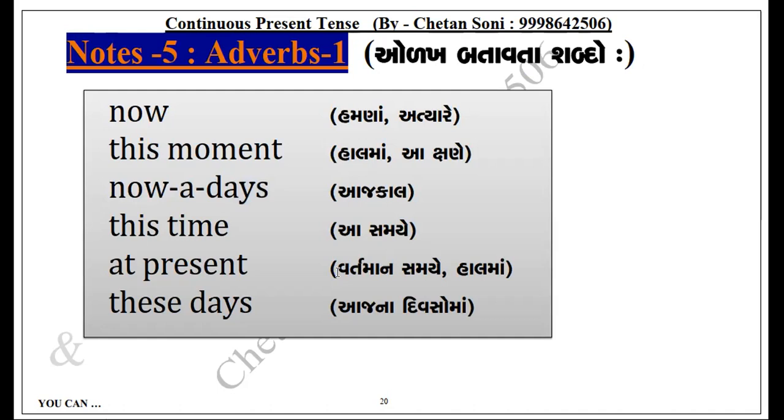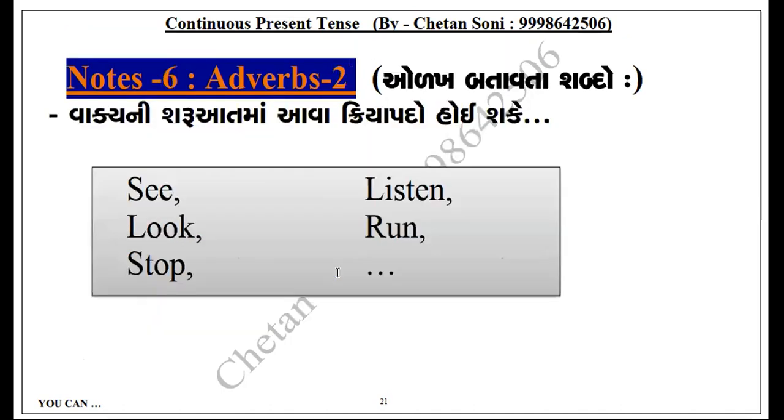Listen. Who is speaking something? The word "listen" denotes that someone is speaking. In the same way, if any sentence starts with a verb like see, look, stop, listen, run, these are warning words. Clear? Then the following sentence would definitely be in continuous present tense.